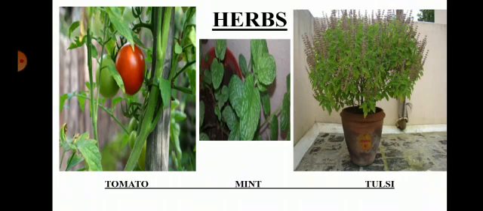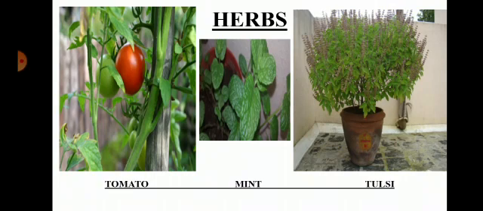First, herbs. Herbs, shrubs and trees are three varieties on the basis of height, stem and branches. First one, herbs. Plants with a green and tender stem are called herbs.